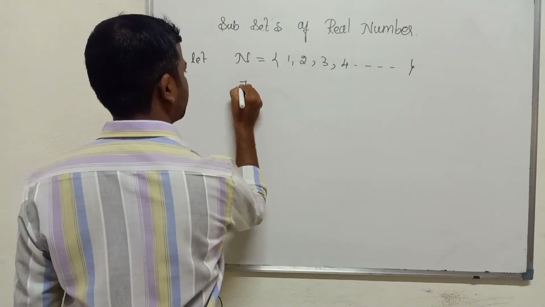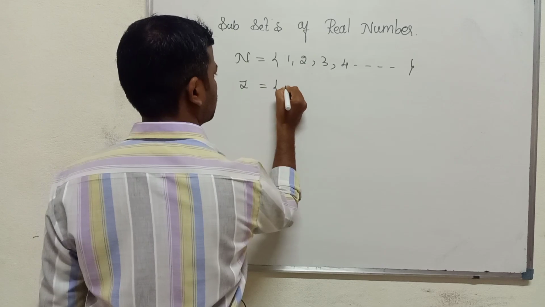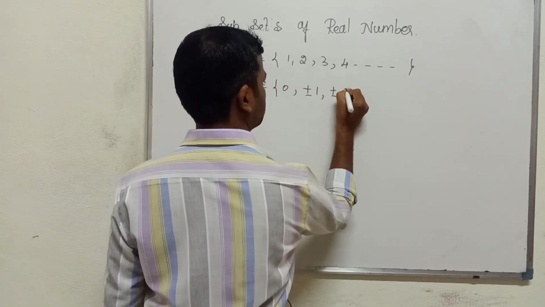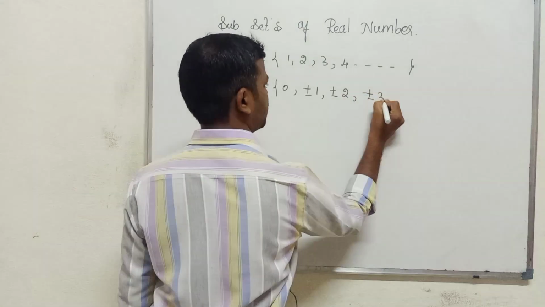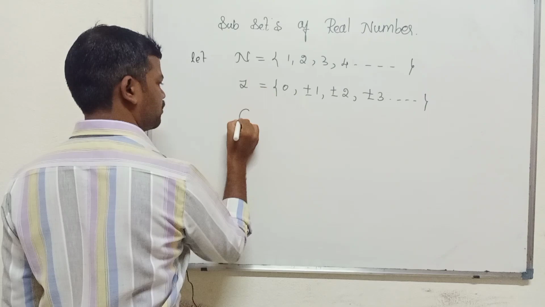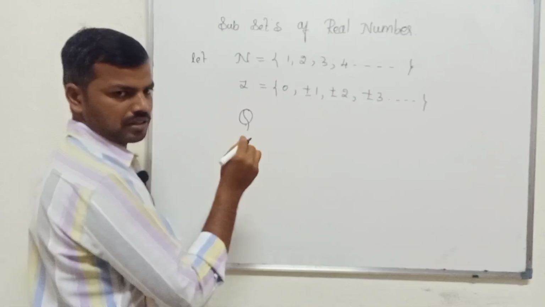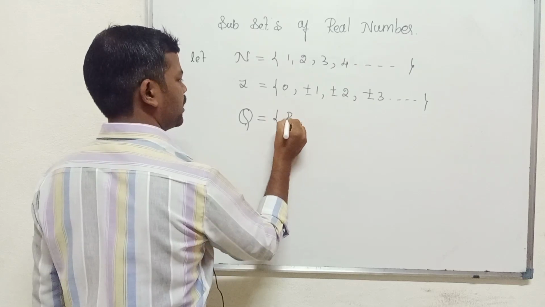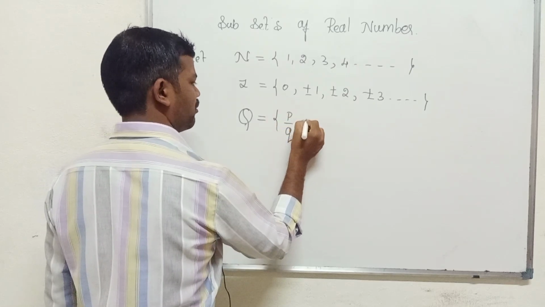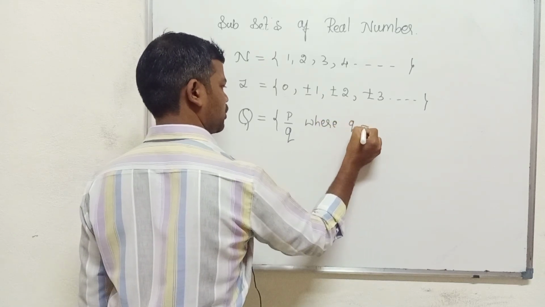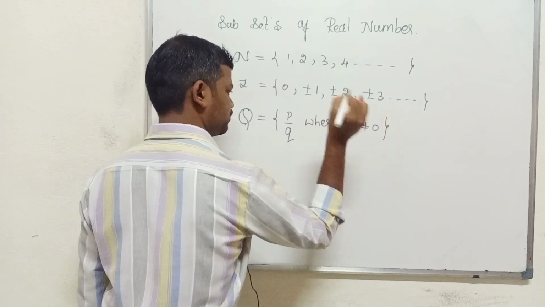And integers we know: 0, plus or minus 1, plus or minus 2, plus or minus 3, and so on. Next, we come to the rational numbers. Rational number is nothing but p by q, where q is not equal to 0.